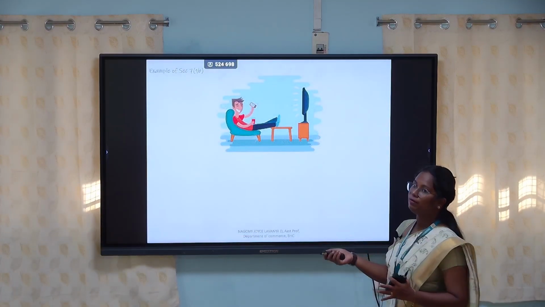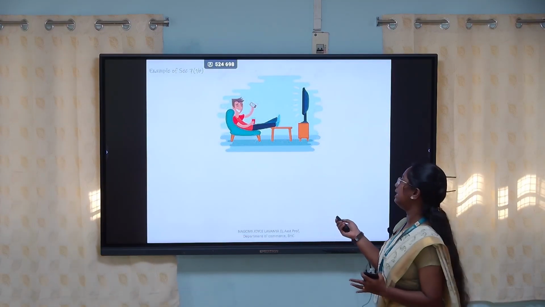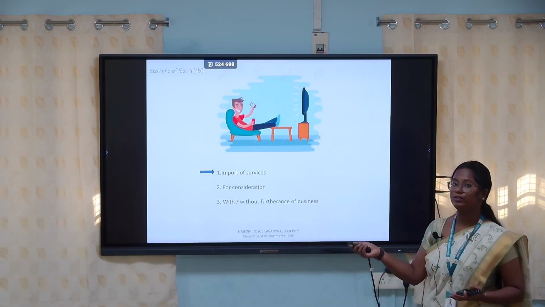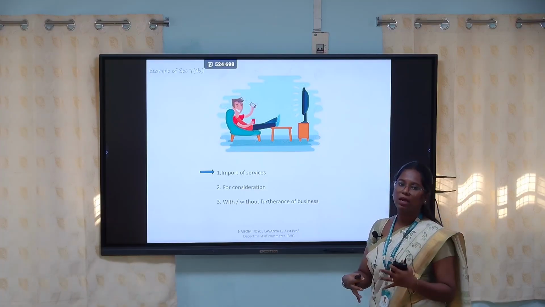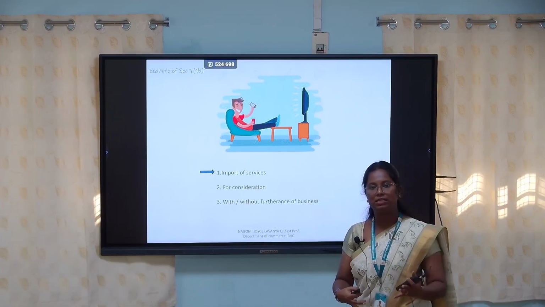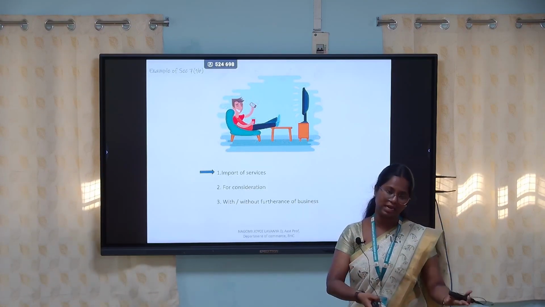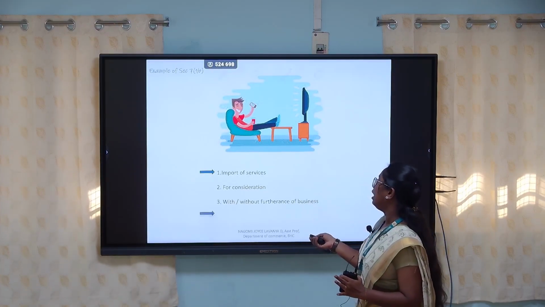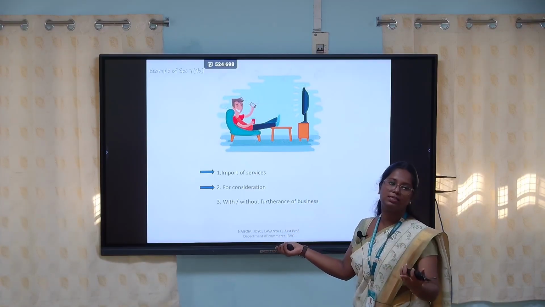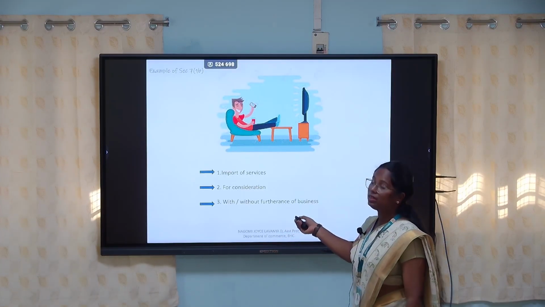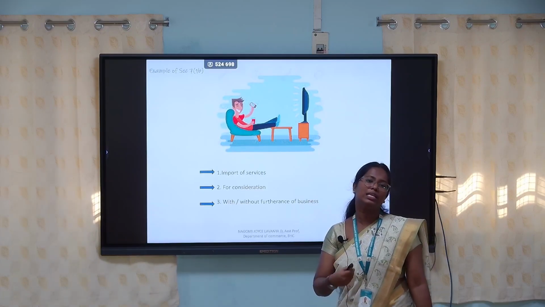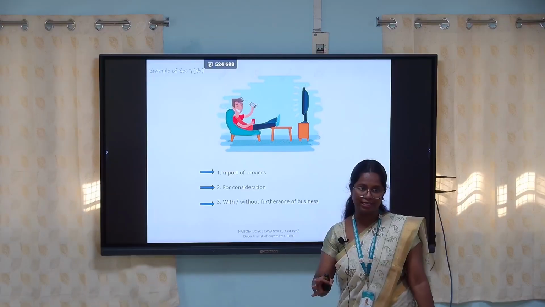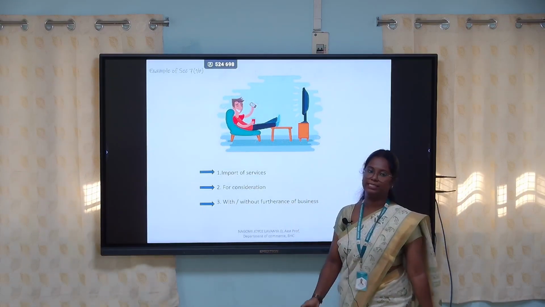So here is an example for that. He is a taxable person. He is watching a Netflix series. Here it is called an import of services because the Netflix series is from outside and they are providing the services and you are watching, and for that you are subscribing, the payment is done there. So the import of services is happening, and you are paying consideration, which means the subscription that you are paying. The Netflix series that you are watching is for your personal use. Still, it will be considered a supply according to GST, only when he is a taxable person.